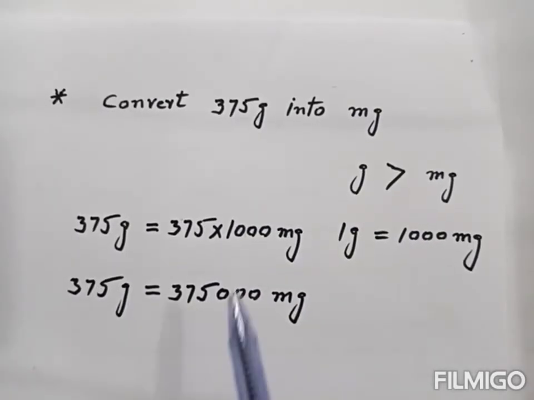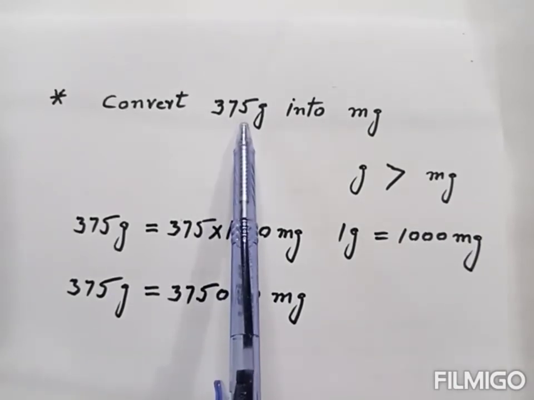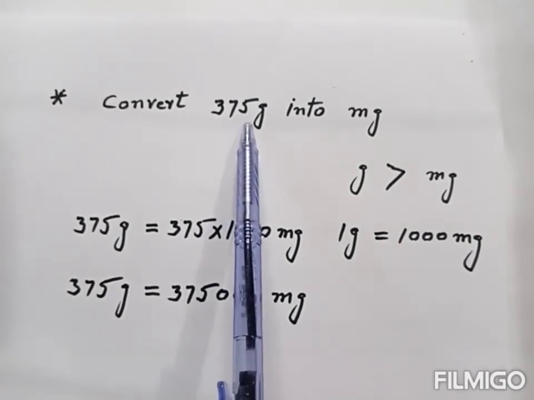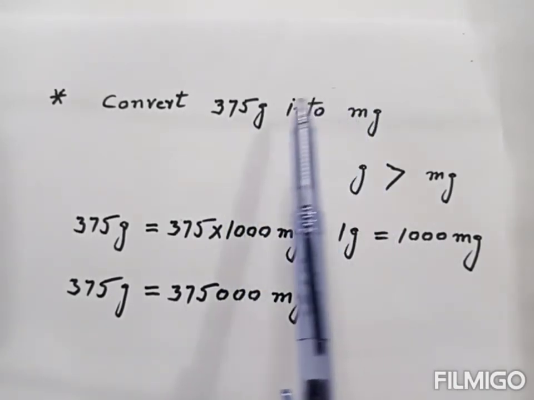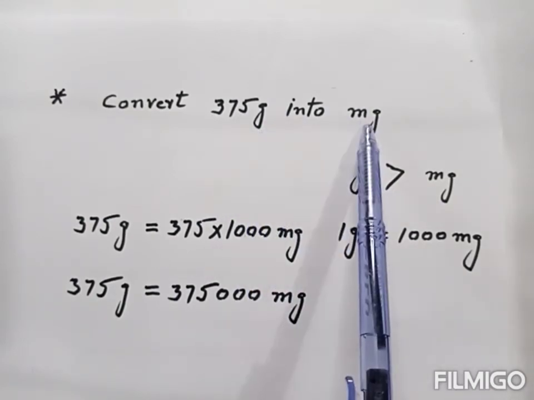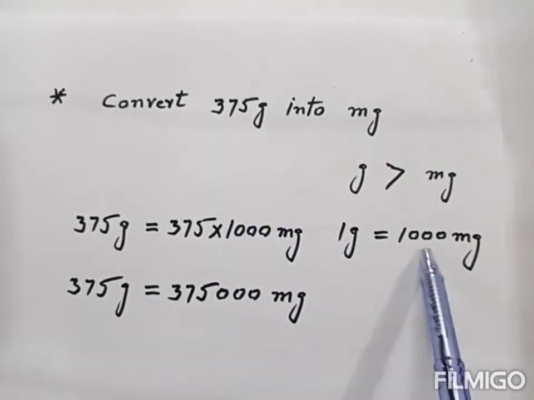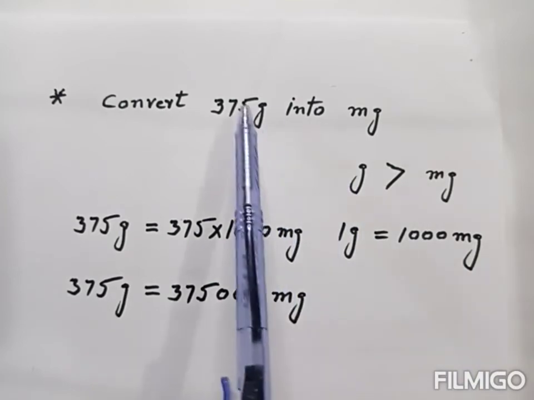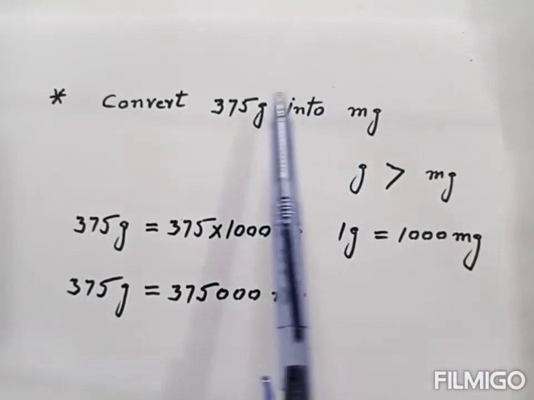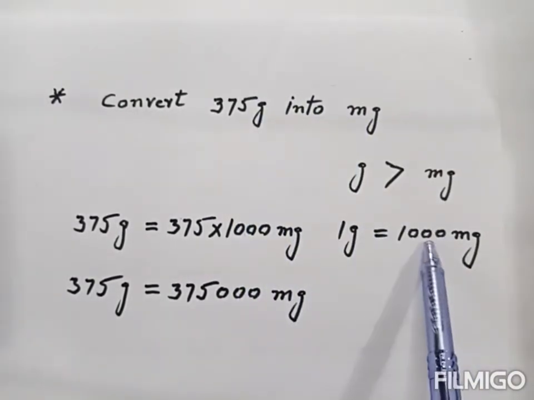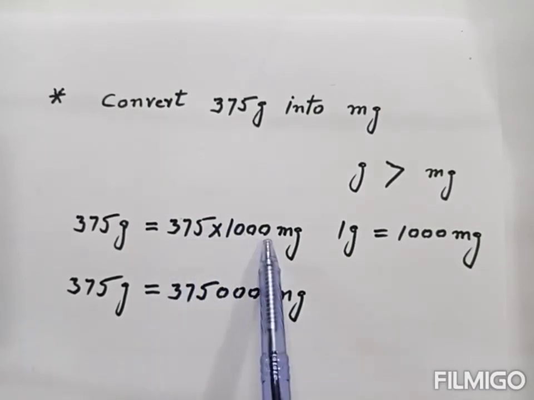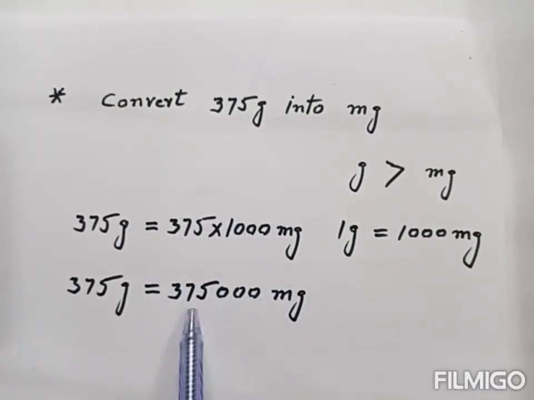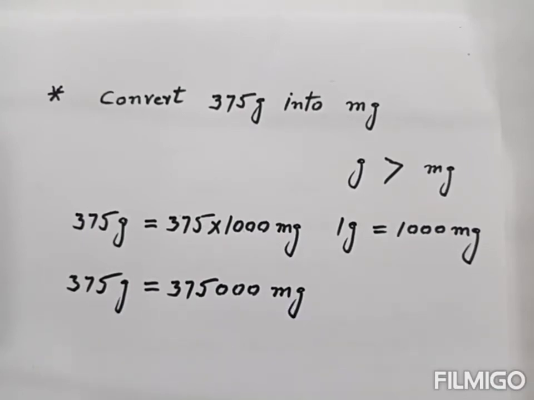So here we take another example. We convert 375 gram into milligram. Gram is big unit, milligram is small unit. 1 gram is equal to 1000 milligram. When we convert big unit into small unit, then we multiply this number with 1000. When we multiply, then we get this. So this much gram is equal to this much milligram.